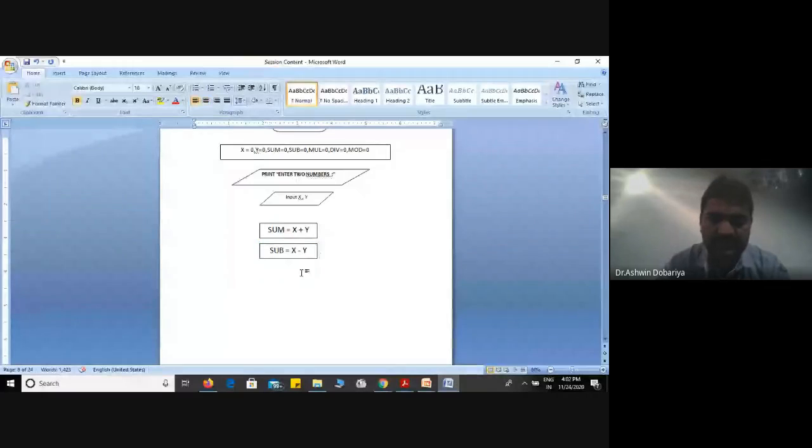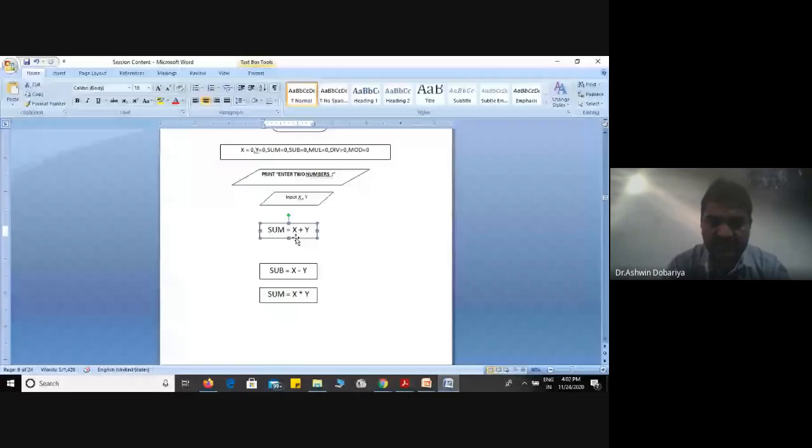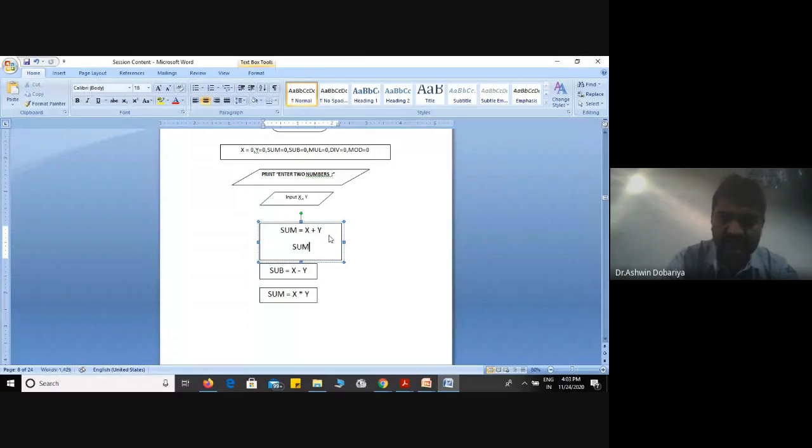Just for 1 or 2 minutes, I know the time is almost over, but I want to finish this task. So individual operations you can mention, or instead of individual boxes, you can write all the arithmetic operations in one box, like this. Sub is equal to X minus Y. Multiplication is equal to X multiply Y, like this.